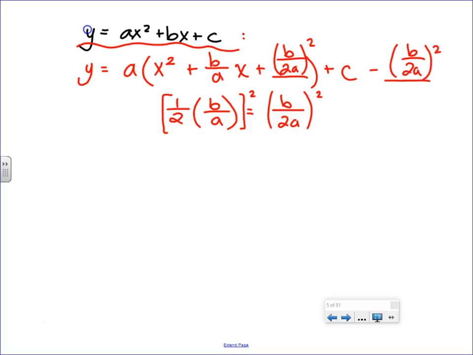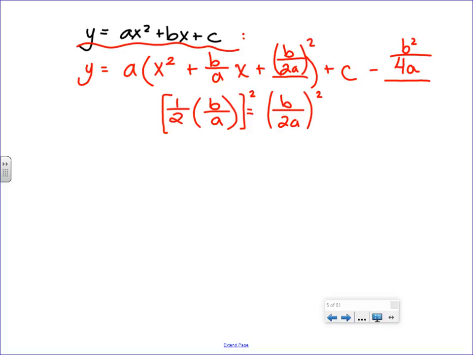But that is being foiled. Is this the same thing? No, because there's an a on the outside. So I have to bring that a in and say, uh-oh, it's this whole thing times a. Maybe I should simplify to make it a little bit prettier. I have b squared over 4a squared, and what happens when an a comes in? It cancels out the second a. So I just have this, and you're like, this is gross. Hold on. Now what do we do?